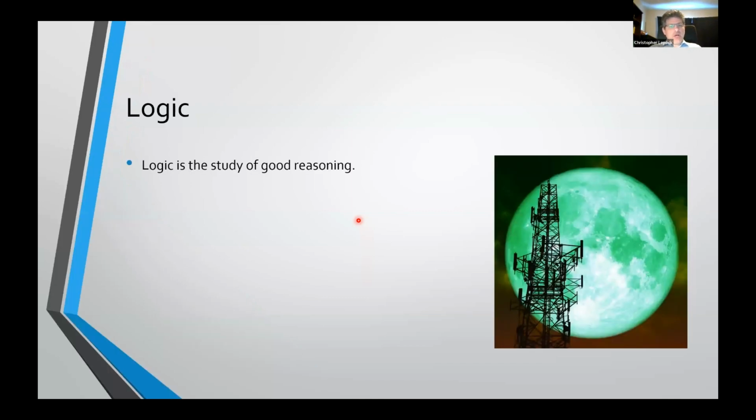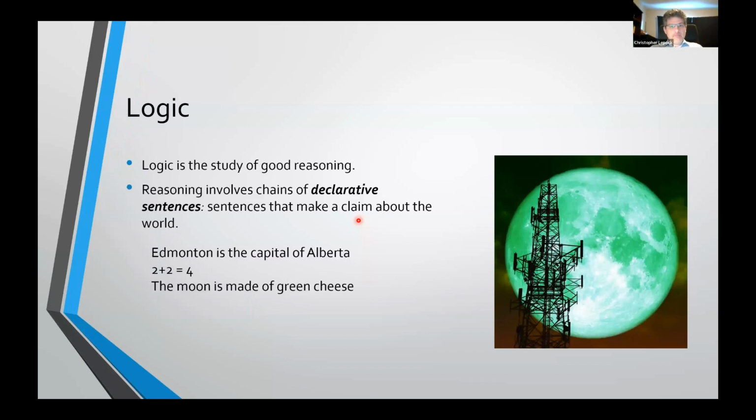Okay, so logic is the study of good reasoning, and reasoning consists of chains of declarative sentences. Declarative sentences are sentences that make a claim about how the world is. So: Edmonton is the capital of Alberta. 2 + 2 = 4. The moon is made of green cheese. These are all declarative sentences. They all make a claim about how the world is.